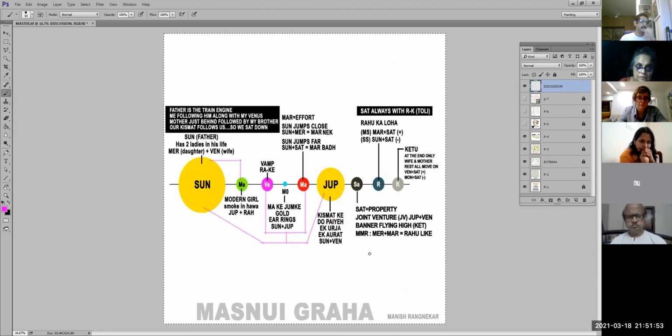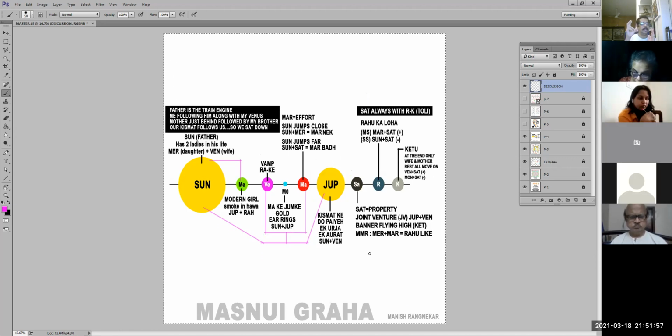Next one is the Masnui Graha. Basically, Masnui Graha are two planets. When they come together, combine together, they act as a third planet. So one planet is represented by combination of two planets. Those are called Masnui Graha. For that, to remember that, you need to remember this sequence of the planets. Okay, so what we have understood from this is basically it is like a train.